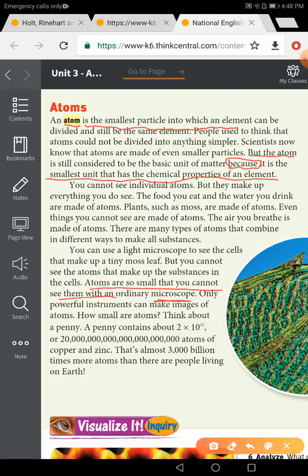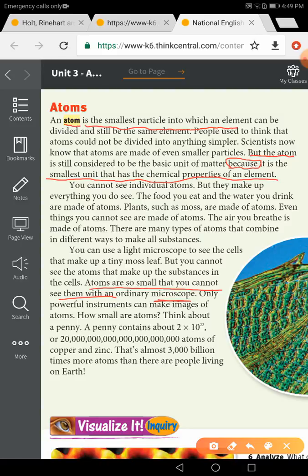Think about a penny. A penny contains about 2 times 10 to the power of 22 atoms, just one penny, of copper and zinc. That's a huge number, 3,000 billion times more atoms than there are people living on Earth.